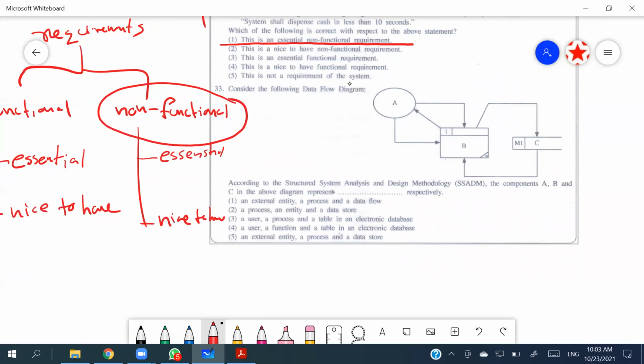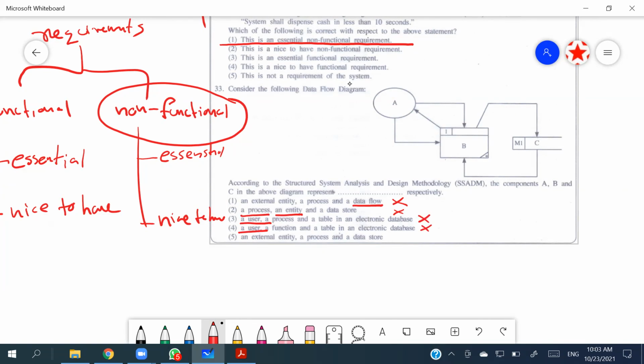So external entity, process, and data store, not the data flow. So one is wrong because of this. Second one is wrong because A is not the process, B is not an entity. Not the user. Here again, not the user.